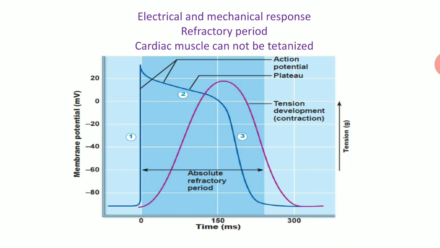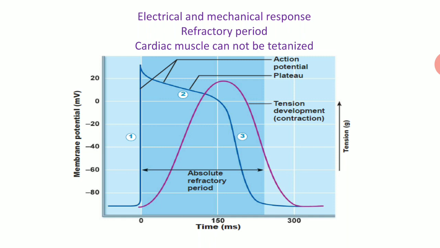So if we have the same duration of action potential and the same duration of systole, or mechanical action, then there is no scope of getting a second response in that period, because if we give a second stimulus during this systole, the action potential will be going on in that period.